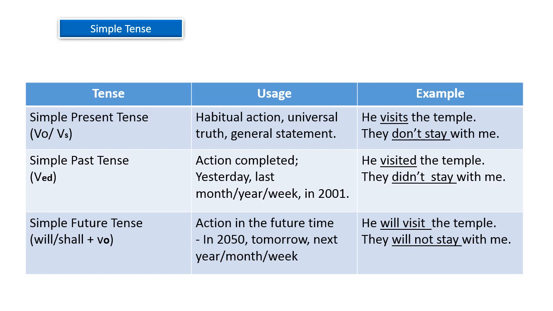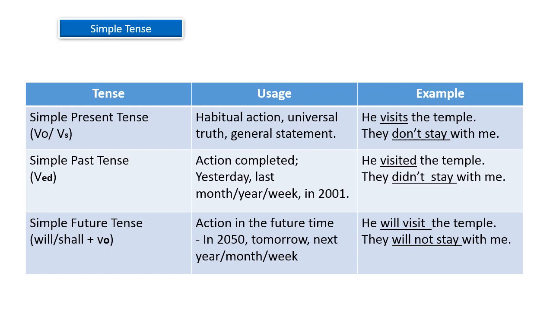The past tense of the main verb is used here to indicate simple past tense. Then come to the second sentence: they didn't stay with me. This is a negative sentence. So here the helping verb did not is used and main verb stay. Didn't stay. In this way, we use it for what happened in the past.